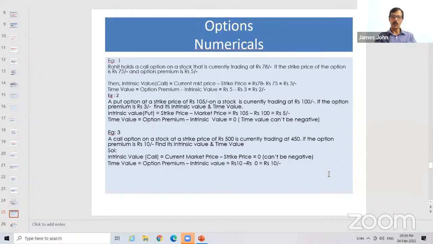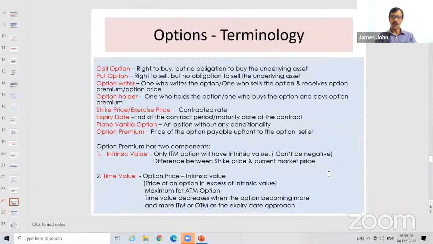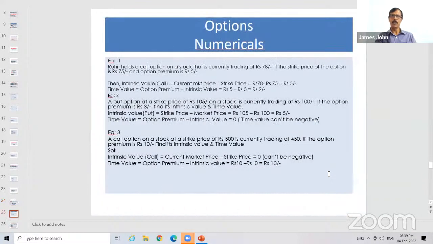So I told you, look at the formula. What is the intrinsic value? Intrinsic value is the difference between strike price and current market price. Here, what's the strike price? Strike price is 75 and market price is 78. So 78 minus 75, 3 rupees. So 3 rupees is the intrinsic value.